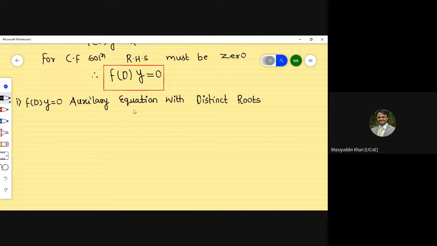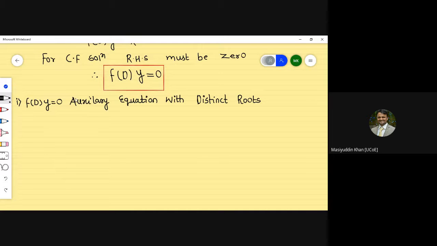Auxiliary equation with distinct roots, f of D of y equal to 0, means the left hand side complementary function differential equation. So if the auxiliary equation has distinct roots, then you must remember this thing clearly.